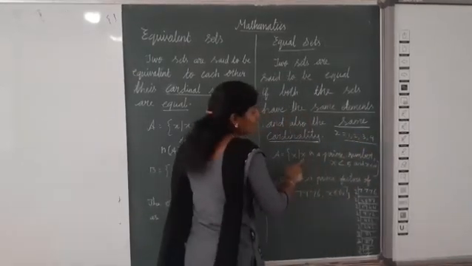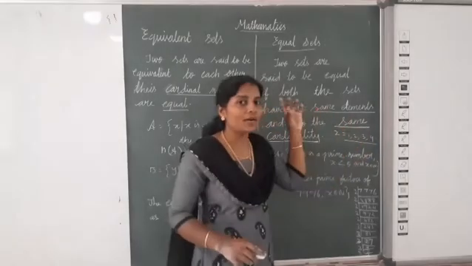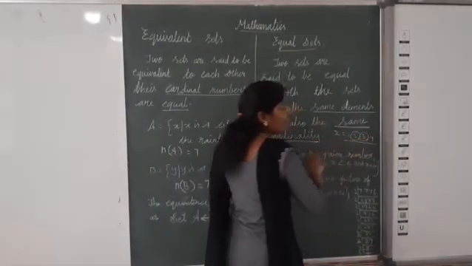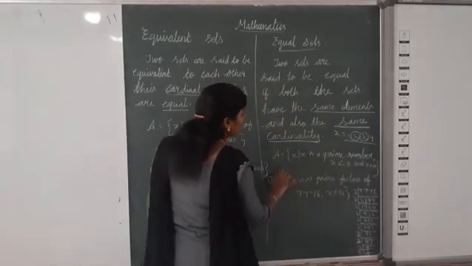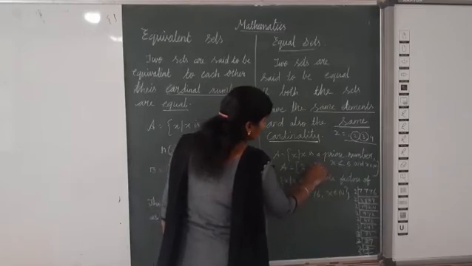Now listen here. What are the elements here? x is a prime number. From here we can take only prime numbers. What are the prime numbers? 2 and 3 are prime numbers. So we can write set A is equal to {2, 3}.